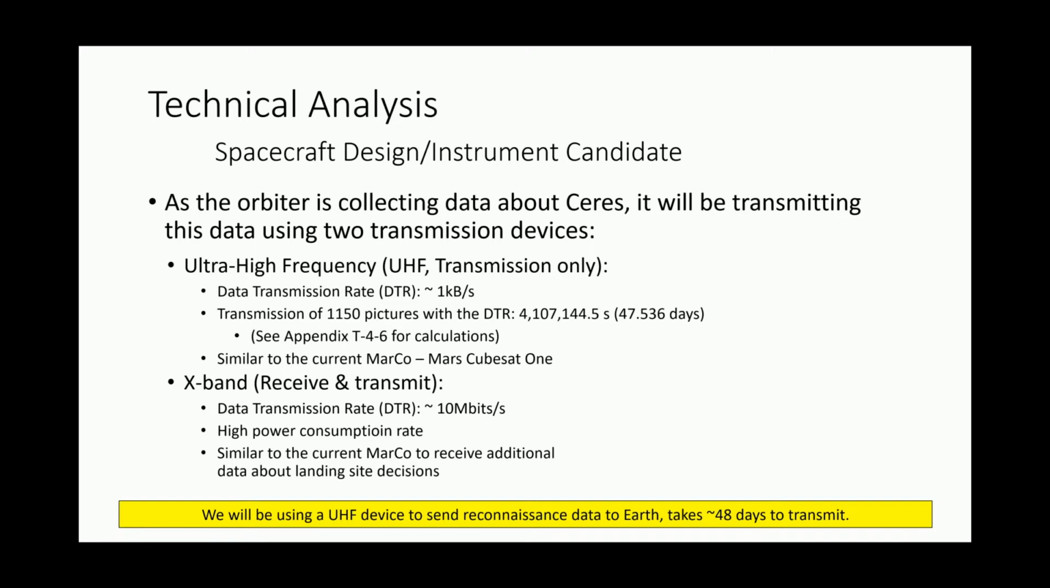As the orbiter is collecting data about Ceres, it will be transmitting this data using 2 devices. The ultra-high frequency device, which will take 47 days to transmit, which is accounted for in our mission plan, and the X-band, which will be receiving data from Earth.